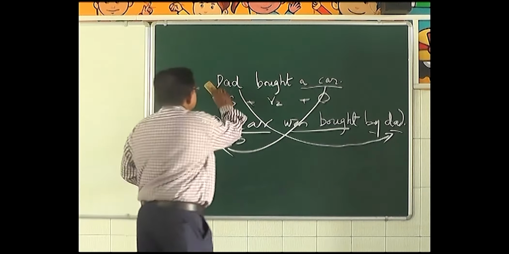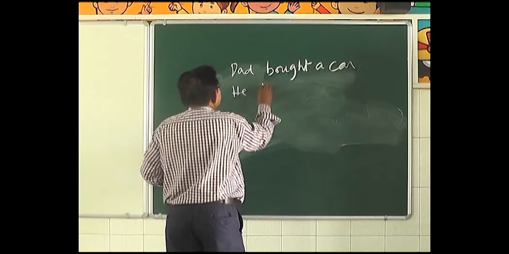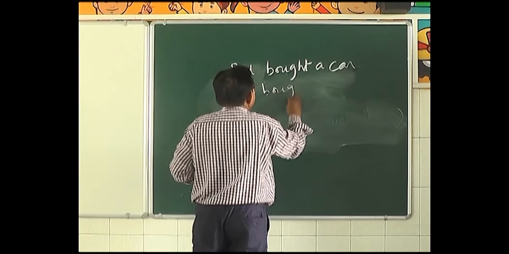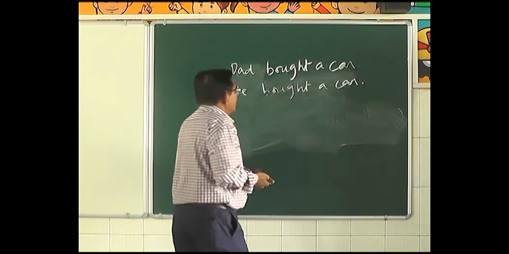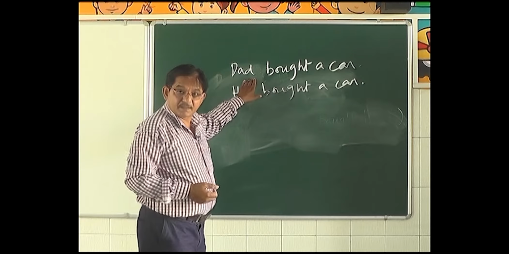Subject. The first sentence is, dad bought a car.